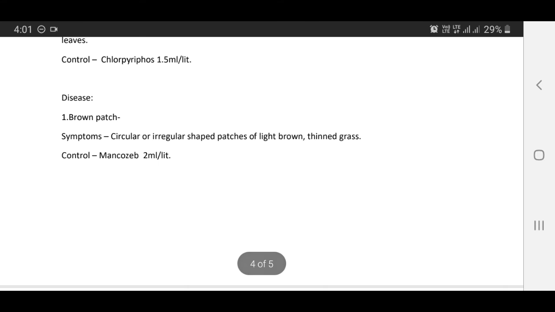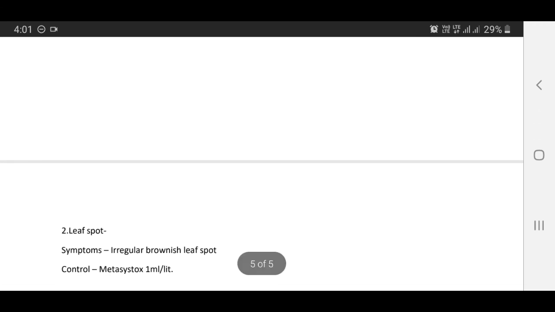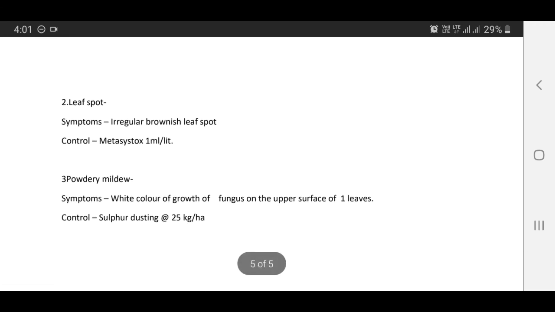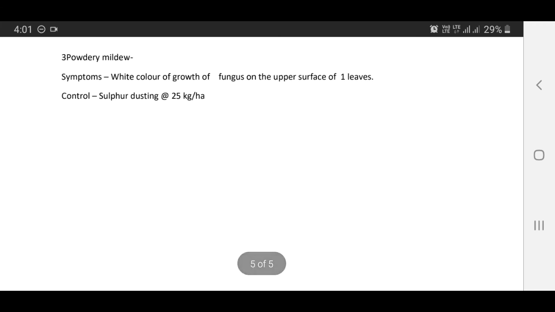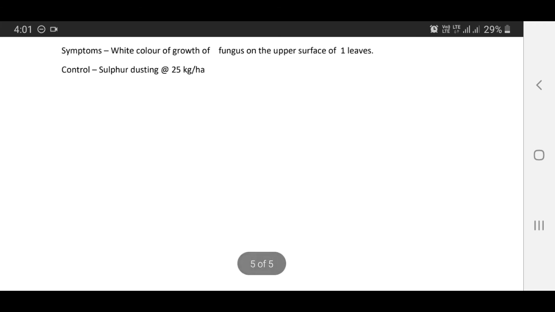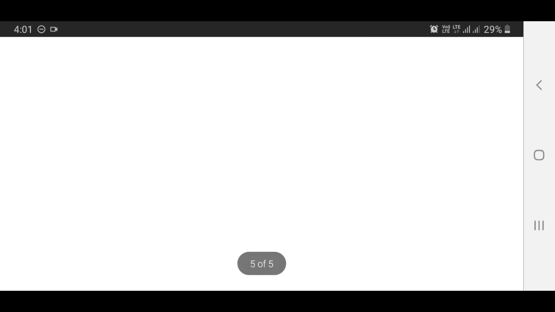Diseases. First one is brown patch. Symptoms: circular or irregular shaped patches of light brown, thinned grass. Control: spray mancozeb at the rate of 2 ml per liter. Second disease is leaf spot. Symptoms: irregular brownish leaf spots. Control: metasystox at the rate of 1 ml per liter. Powdery mildew. Symptoms: white growth of fungus on the upper surface of leaves. Control: sulfur dusting at the rate of 25 kg per hectare.